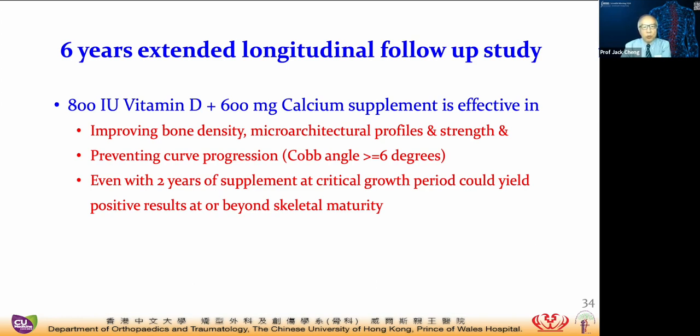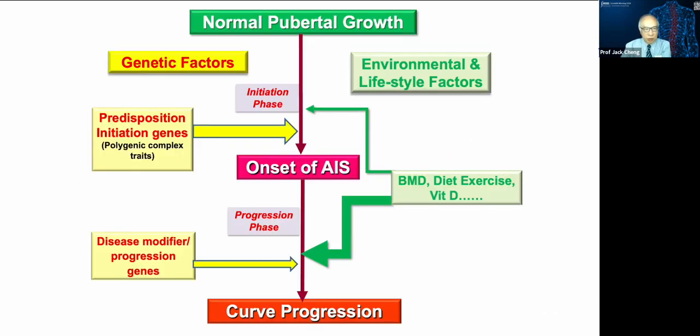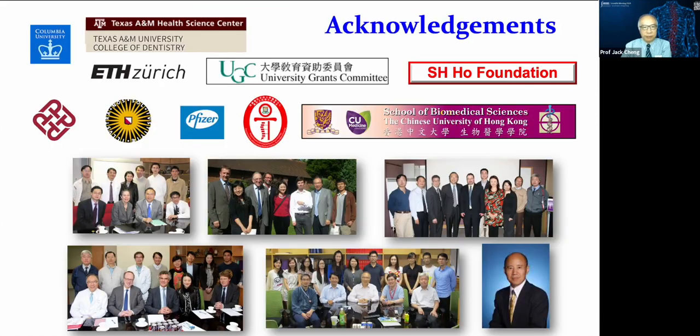Even 2 years of supplement at a critical growth period could yield positive results at or beyond skeletal maturity. So we have a strong belief that the genetic factors probably contribute to the onset of AIS, while the environmental factors have a much more important role to play in the progression of the curve. We need to thank all our collaborators locally and internationally for all the support over the years.